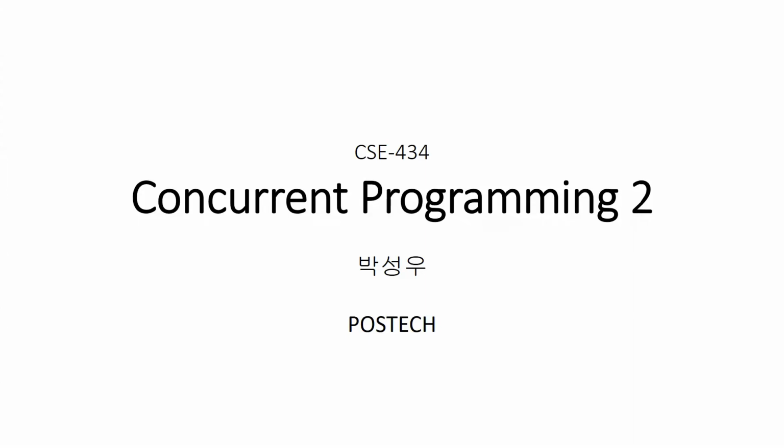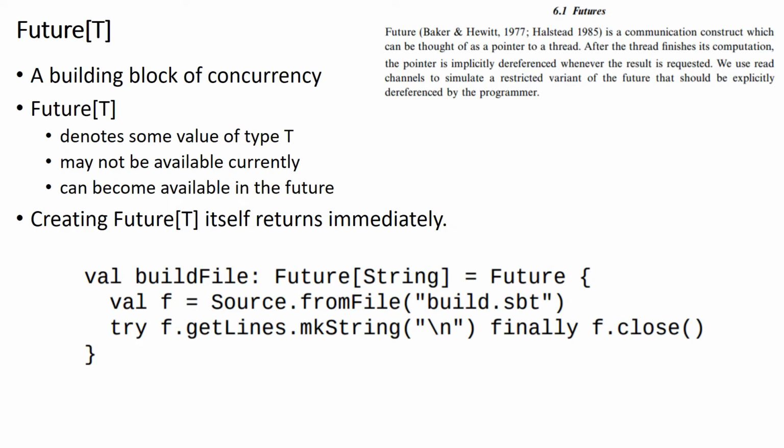This lecture is about constructs in concurrent programming: future and promise. Future is a building block of concurrency in concurrent programming. A future of type t denotes some value of type t, which is computed inside another separate thread.